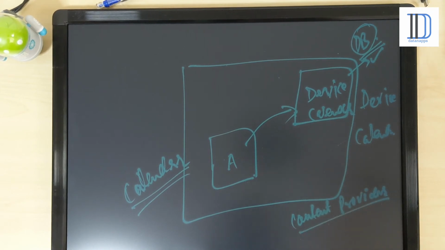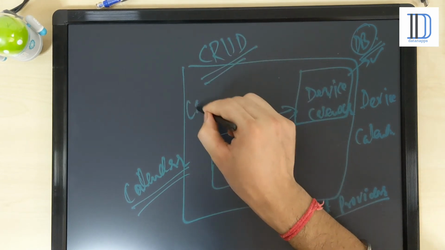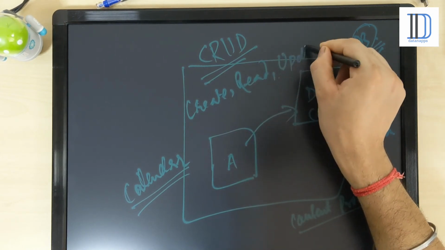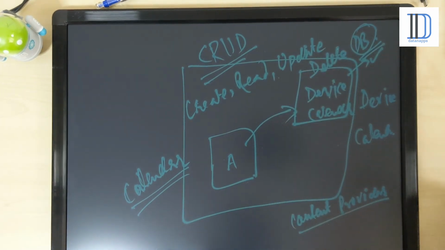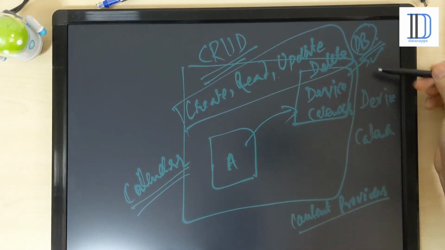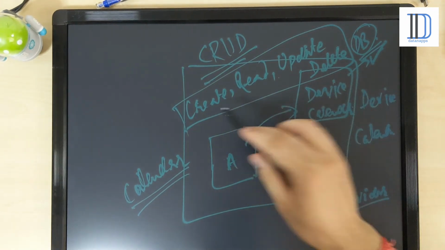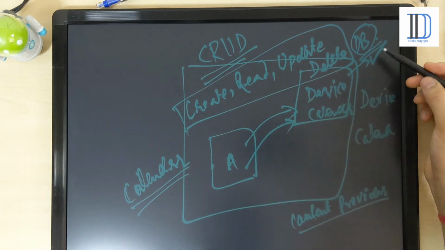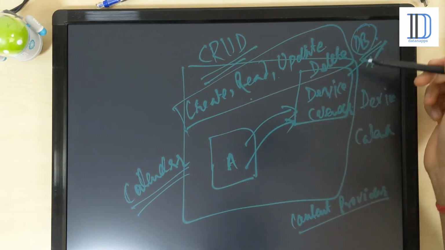With the help of the content provider, you can perform CRUD operations. CRUD means create, read, update, and delete. So you can perform these kinds of operations. From this application I can read all the events from the device calendar app. I can also create a new record, I can read, I can update and delete.